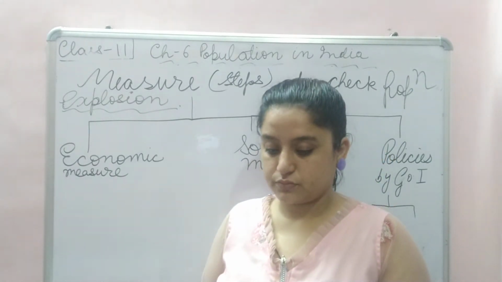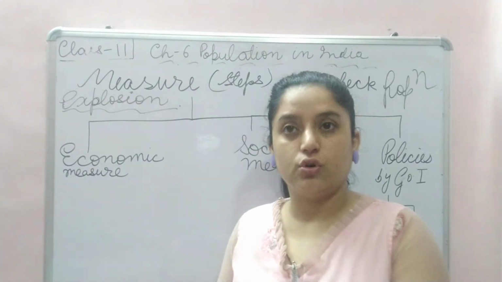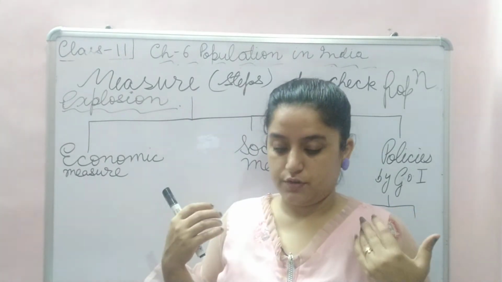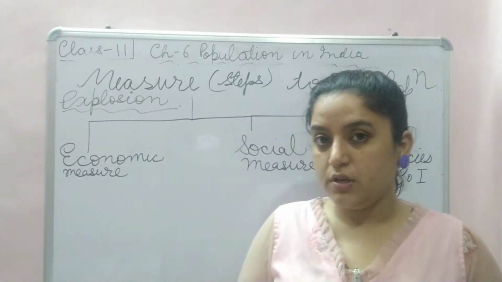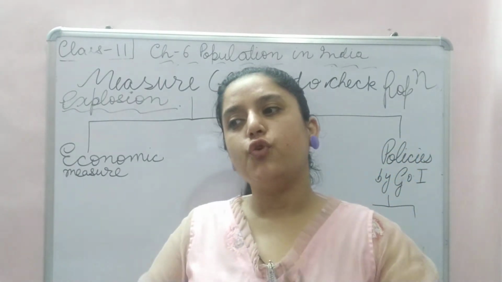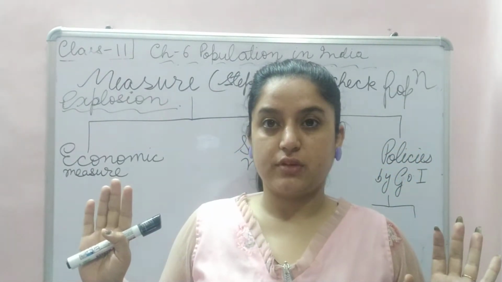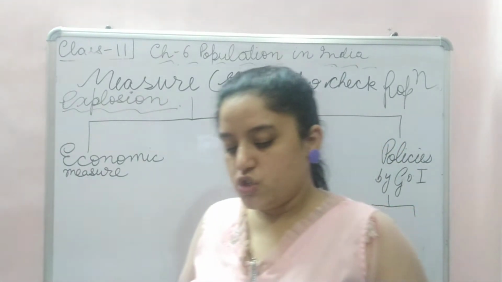Then superstition, orthodox thinking, lack of education for women, right? Preference for a male child, right? Preference for a male child. So,